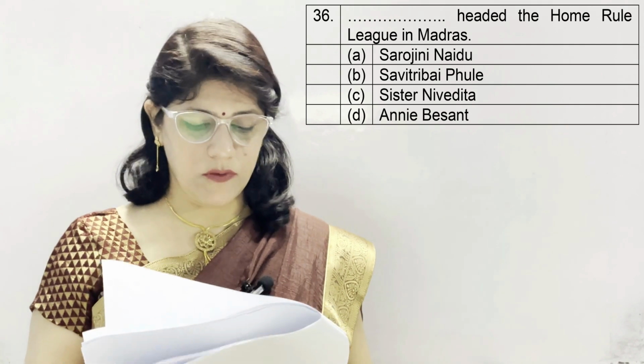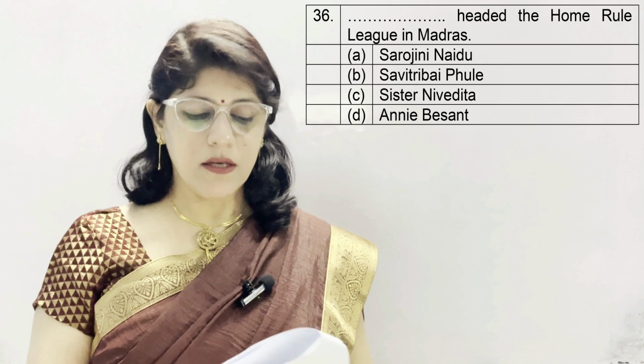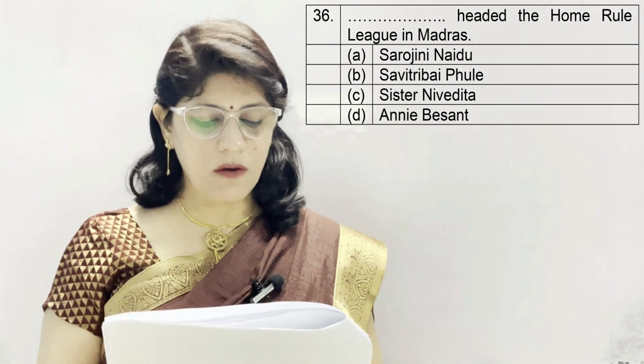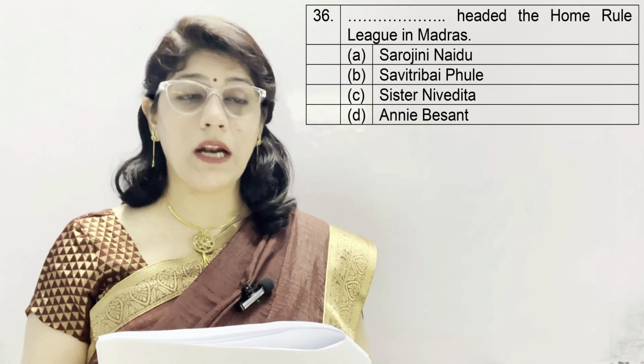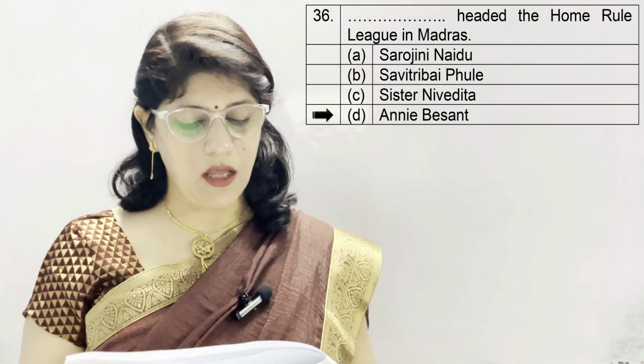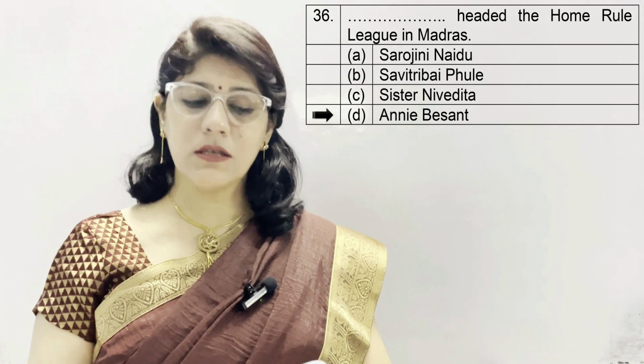Question number 36. Dash headed the Home Rule League in Madras. A. Sarojini Naidu. B. Savitribai Phule. C. Sister Nivedita. And D. Annie Besant. And the correct option is D. Annie Besant, who headed the Home Rule League in Madras, rather in South.